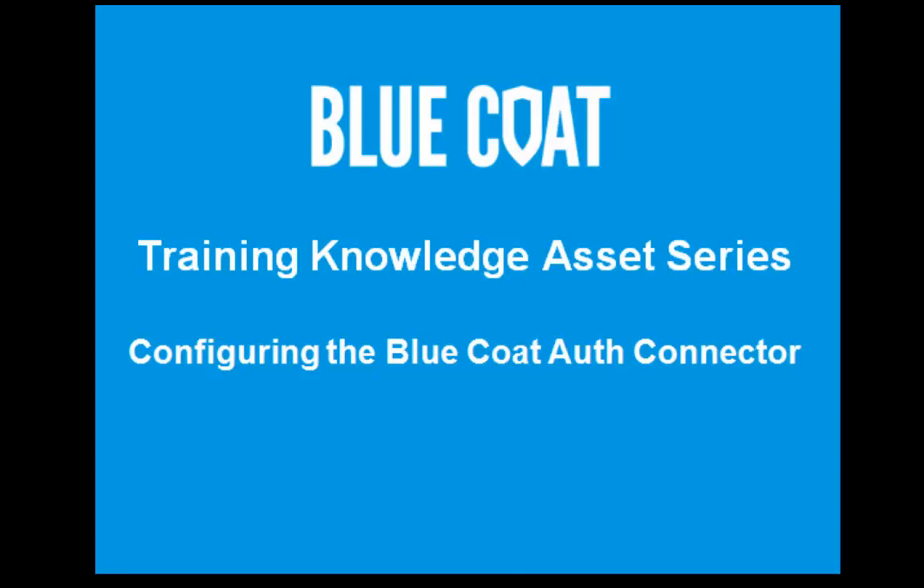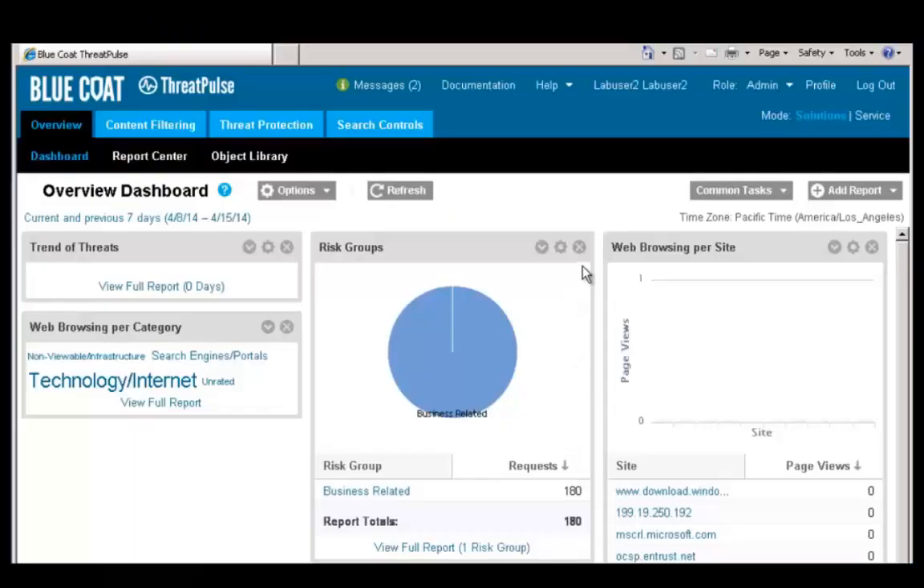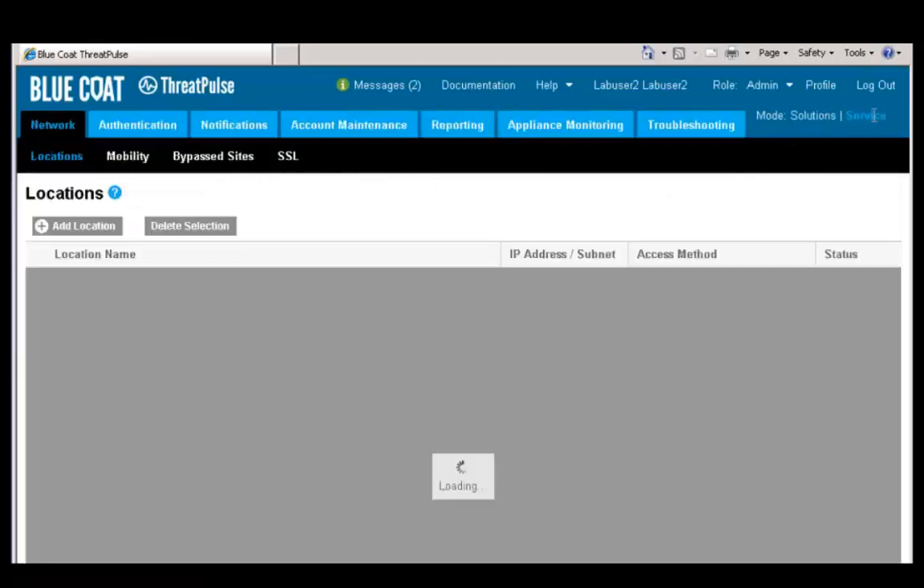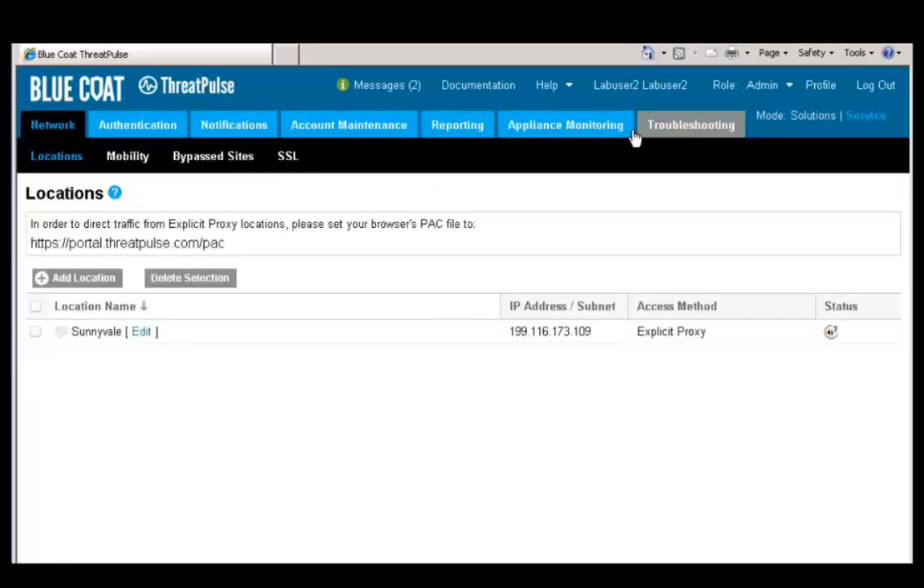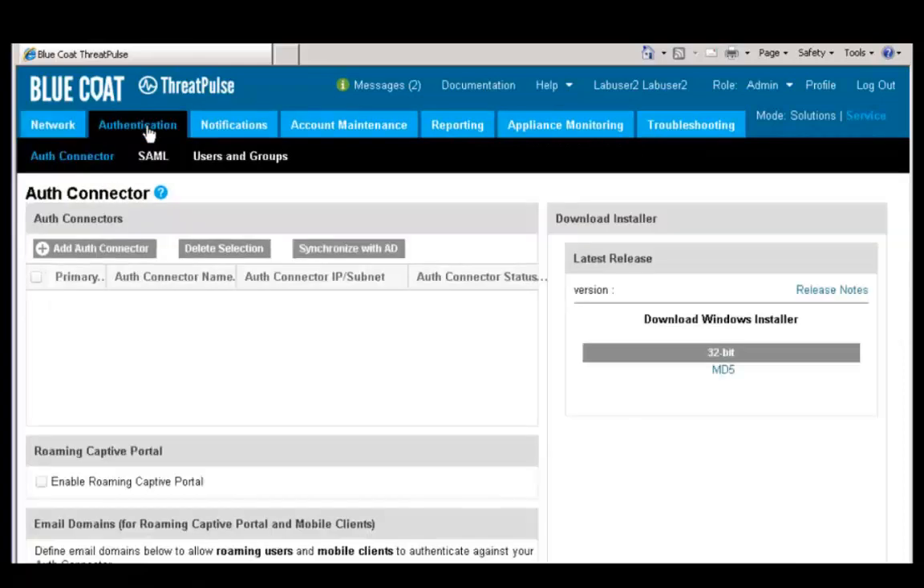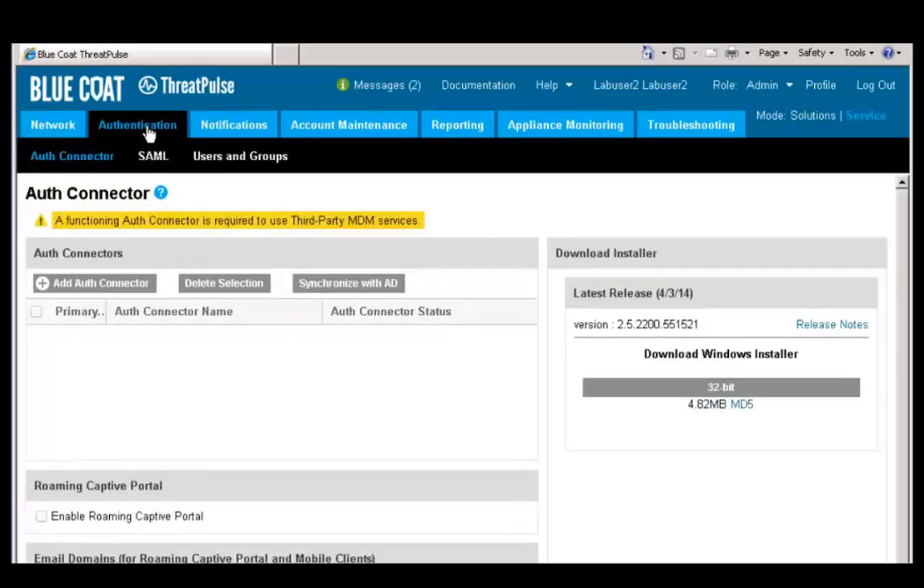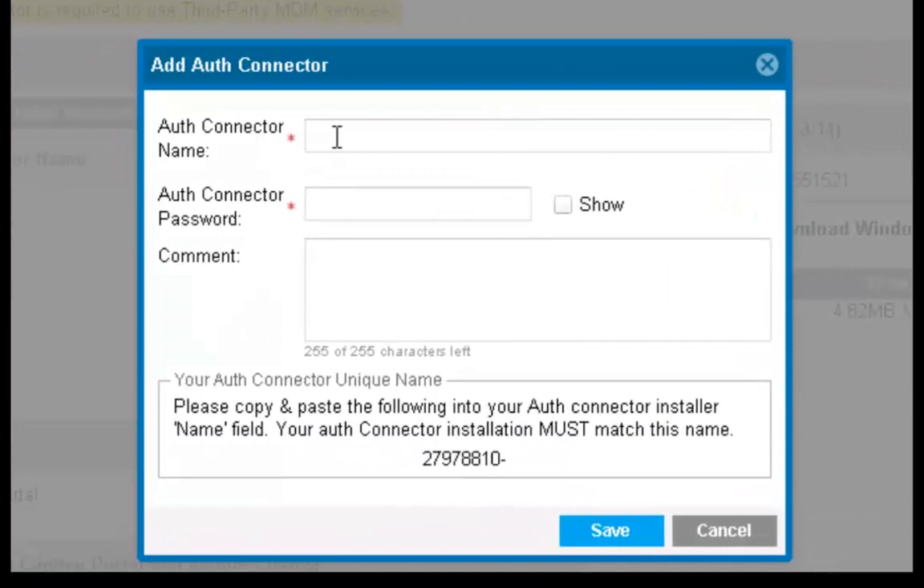This knowledge asset shows you how to configure the Blue Coat Auth connector for single sign-on user authentication. On the top right corner, click Services. And now let's navigate to the Authentication tab. This is where we are going to add Auth connector. Click Add Auth connector button.